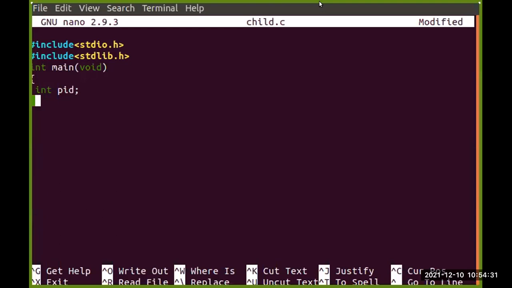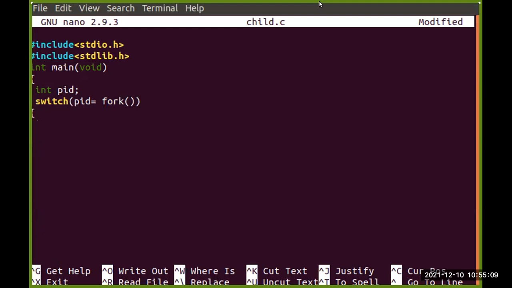So that's why first we need to use the fork function. The process ID, the pid, will be assigned by the fork function. Since there are cases, suppose we use a switch. When the fork function performs successfully and the child is created, we get an ID for the child process, and that ID will be stored in this pid. So switch (pid = fork()), so we have incorporated the fork function.